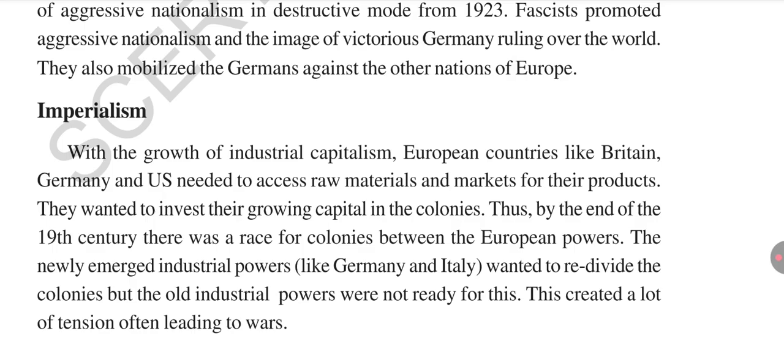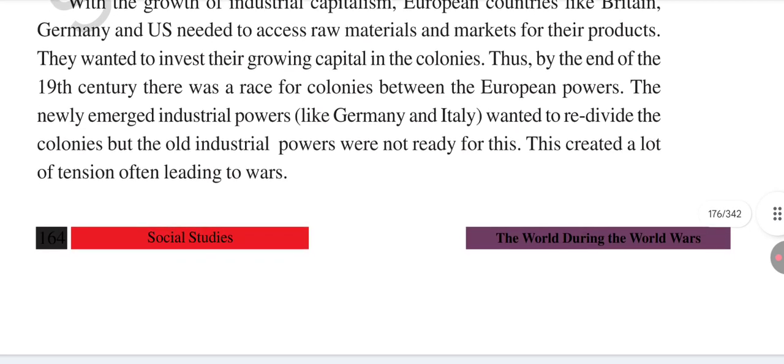The second reason is imperialism. Industrial countries increased capitalism a lot, so they wanted raw materials and markets for their products. They also wanted to invest growing capital in colonial countries. But newly emerged countries asked to redivide the colonies, and old colonial countries were not ready to divide them. This led to the First World War and Second World War.